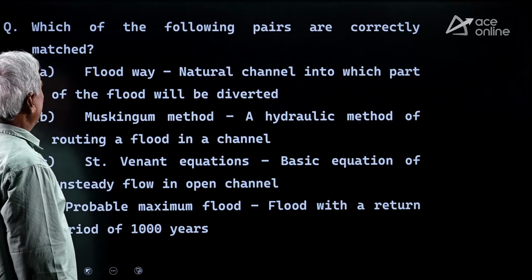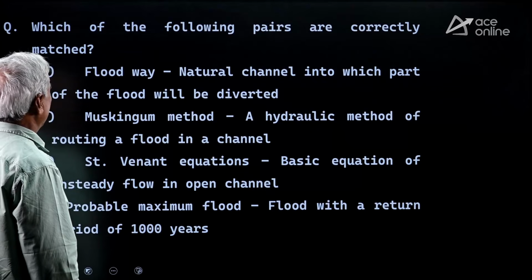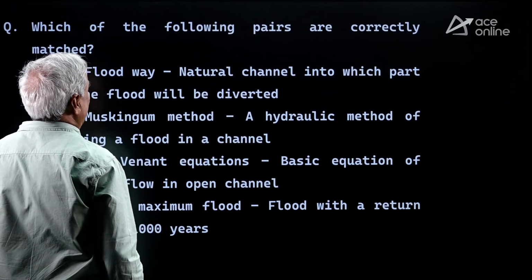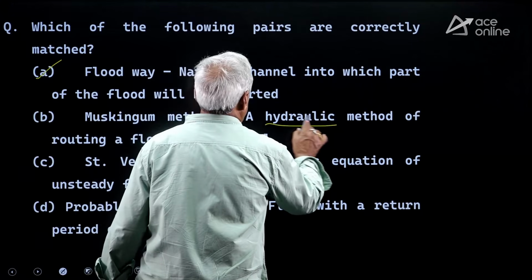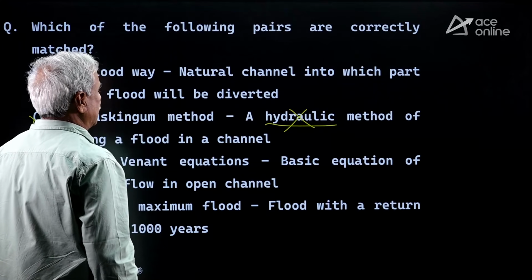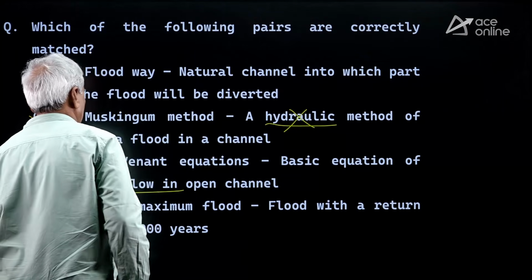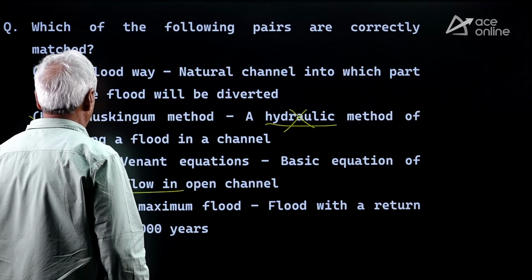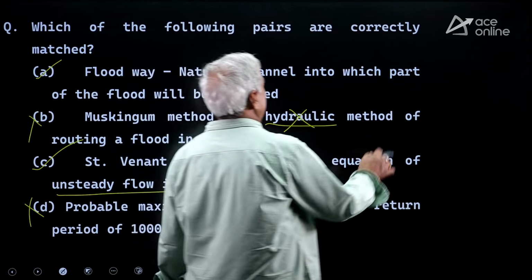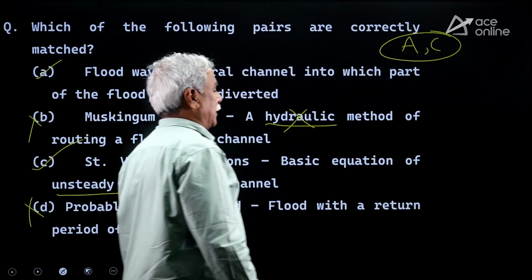Which of the following pairs are correctly matched? Floodway, natural channel into which part of the flood will be diverted? Correct. Muskingum method is not a hydraulic method, it is a hydrologic method. Therefore, B is wrong. Saint-Venant equation, basic unsteady flow, correct. Probable maximum flood will return not 1000 years. So, A and C are once again correct.